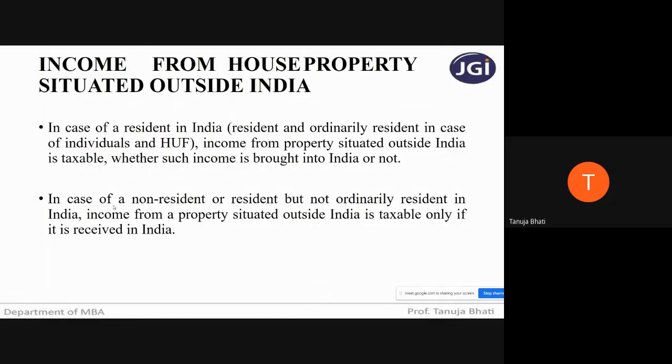Then whatever income he is generating from a property outside India will be taxable in India only and only if that income is received in India. Received in India means that income is brought into India. Then only it will be chargeable to tax. Otherwise, it will not be chargeable to tax. So this is the different situation where we are seeing if the house property is situated outside India.